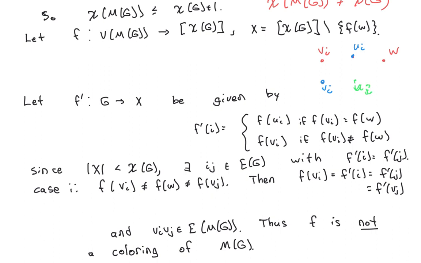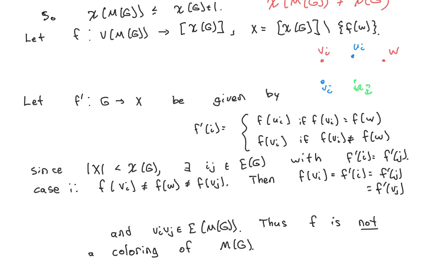So the point is that since this color set is smaller than our chromatic number, we know there must be an edge whose endpoints got the same color in f prime. So there has to be an ij with f prime of i equal to f prime of j. Well, then we're going to go back to our original graph. So we look at vi and vj, and we ask ourselves, okay, did these two vertices get colors different from w with respect to f?